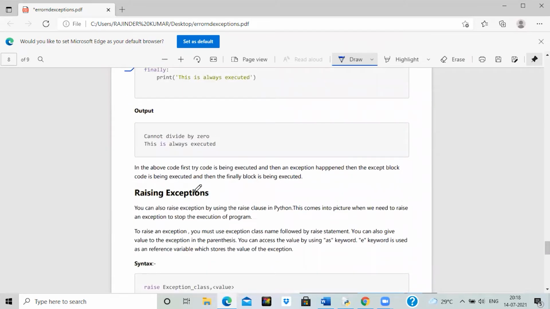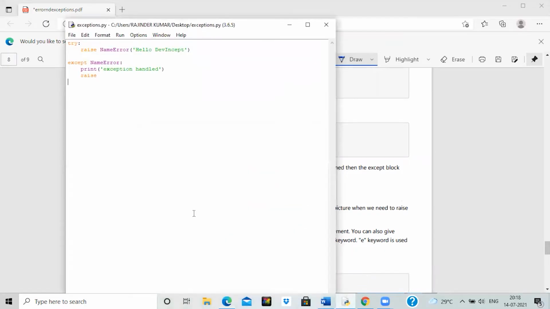Then another important topic is raising exceptions. Let's try to understand this topic through an example. Raising exceptions is used to forcefully raise an exception. Here we have defined a try with an except block. In the try we are writing raise NameError with a message, that is hello dev incept.